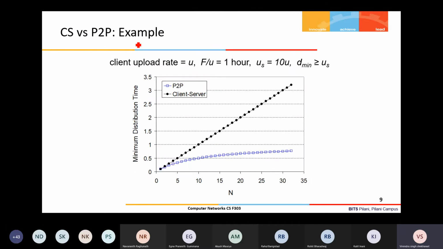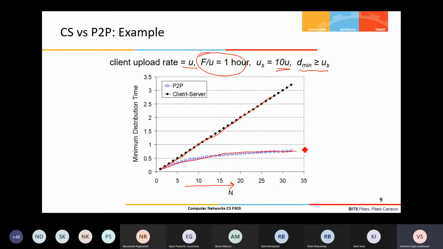Okay, so just for some numbers, this graph has been plotted. Client upload rate is U, F by U is 1 hour, and US is 10 times U, where U is the client upload rate, and D minimum is greater than US, the server upload rate. As the number of clients increases, for client-server the time increases linearly, and for peer-to-peer the time increases and then almost saturates, gradually increasing, right?